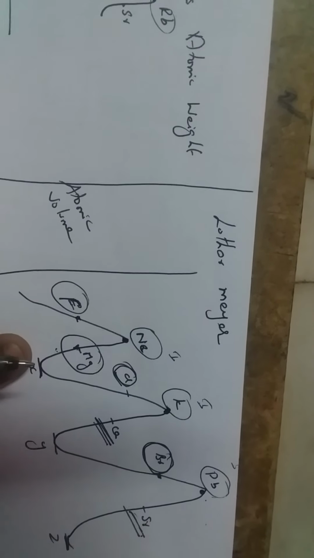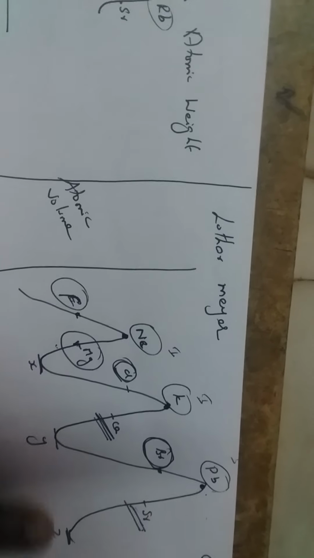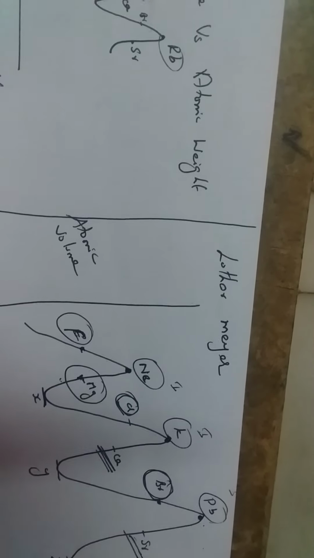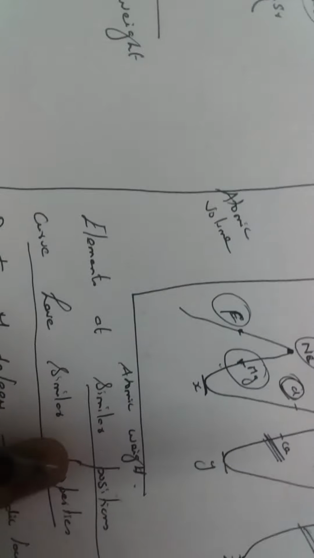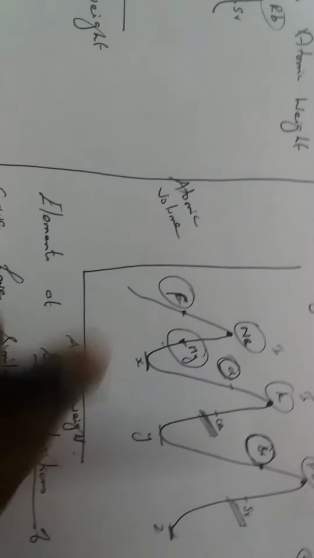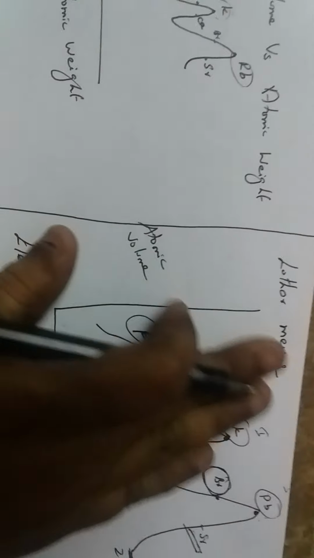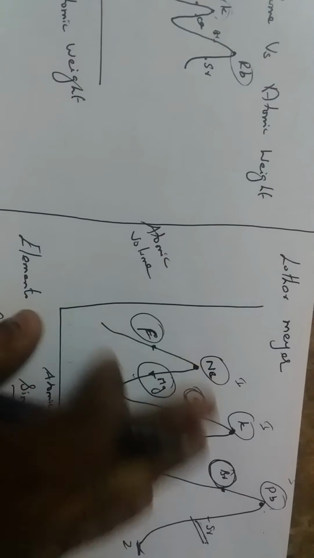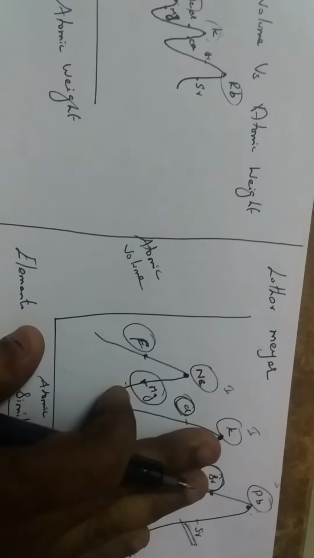Similarly, on the lower peak, X, Y and Z have the same property. According to him, the elements at similar positions of the curve have similar properties. But his classification of elements was found to be very difficult for arranging the elements in the periodic table.